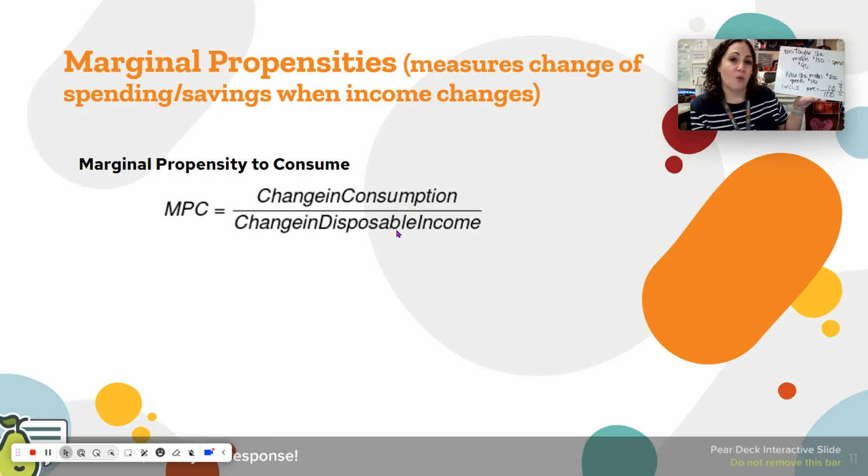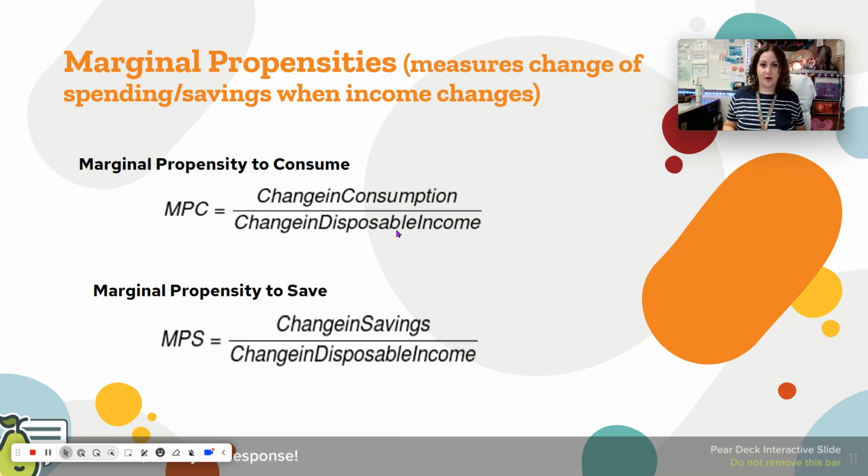What that 0.2 means is that for every dollar of income that I make, I'm going to spend 20 cents. 20 cents of every single dollar I make. It doesn't seem like I'm a big spender in this example. And so my marginal propensity to consume is 0.2, saying that I spend 20% of any change of income, or for every dollar extra that I make, I'm going to spend 20 cents of it.